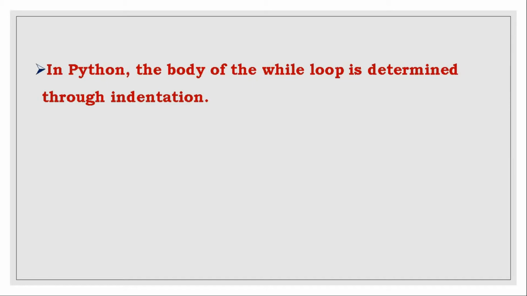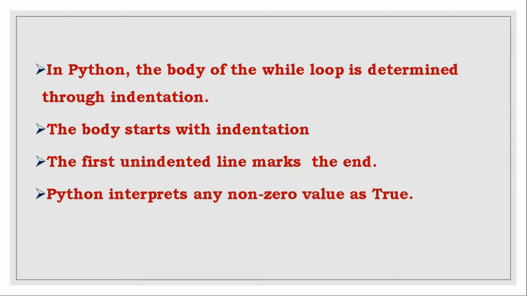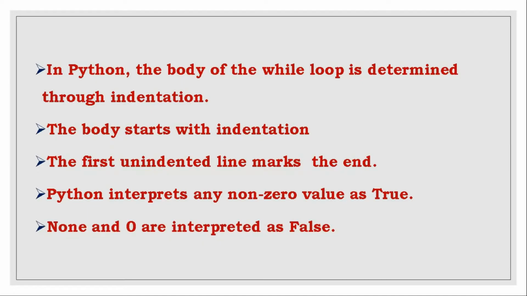In Python, the body of the while loop is determined through indenting. Indenting means the spaces which are given within the while loop. As we discussed in the syntax, statements 1, 2, 3 are given with indenting. Indenting plays an important role in Python. The body starts with indenting. The first unindented line marks the end. Python interprets any non-zero value as true, like positive numbers are considered as true values. None and zero are interpreted as false.